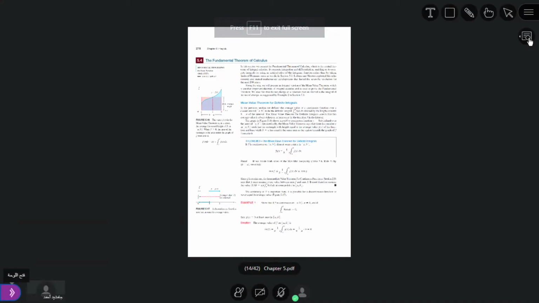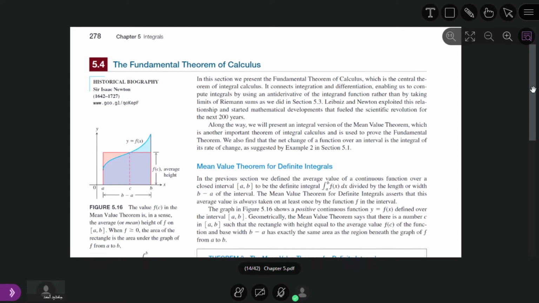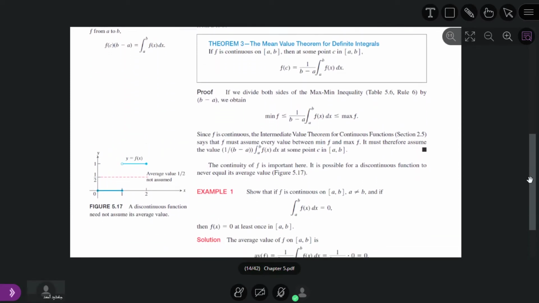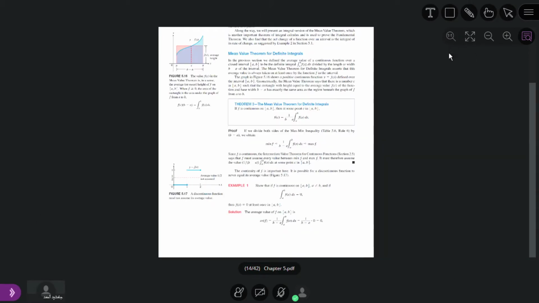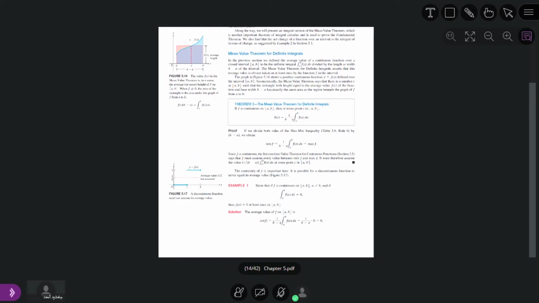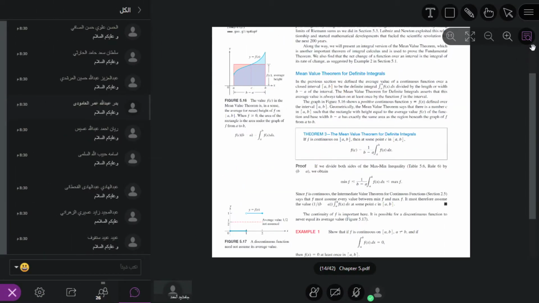dx. Okay, so if f is continuous on the closed interval ab, then at some point c in ab, f of c is equal to 1 over b minus a, the definite integral from a to b f of x dx. Okay, so this is called mean value theorem.